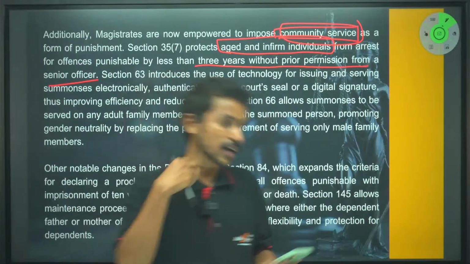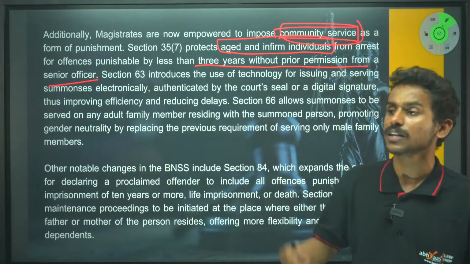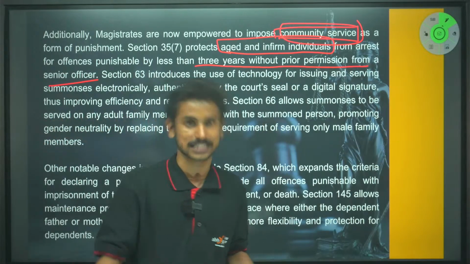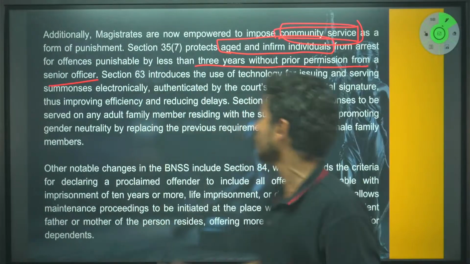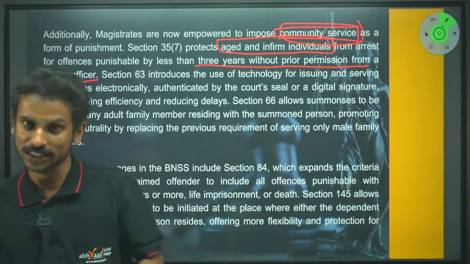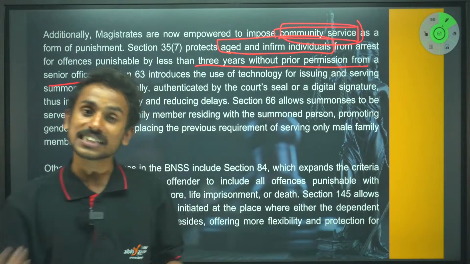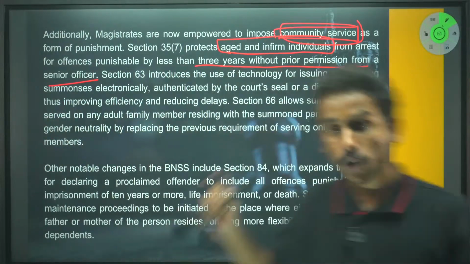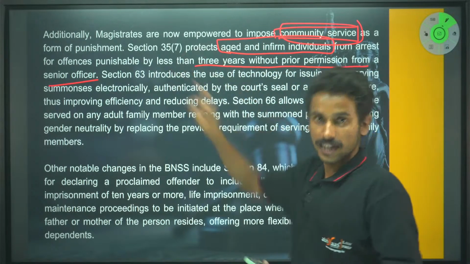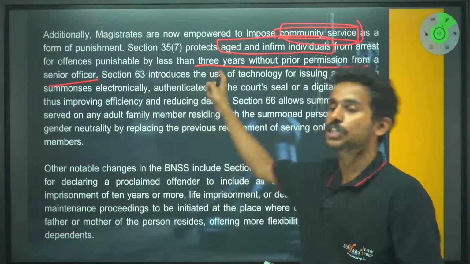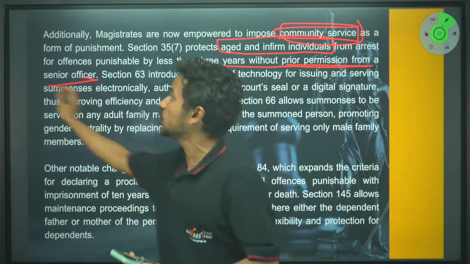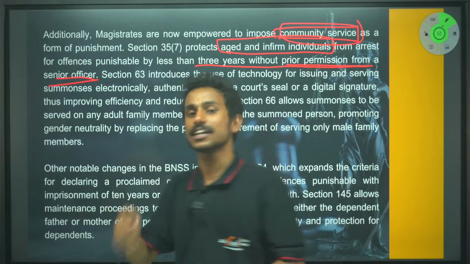Now, if you look into certain social security or social welfare legislation, like the Senior Citizen Pension Act, that defines who will be called an aged person. For an infirm person, there is the Disability Act and the Mental Health Act. All these Acts define who is infirm. So if you are either aged or infirm, and you have committed an offense punishable with less than 3 years of punishment, you would require prior permission from a senior officer in order to execute the arrest.